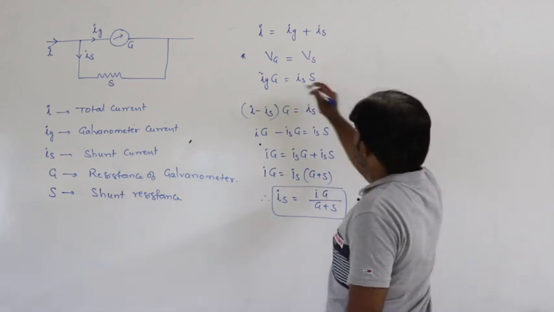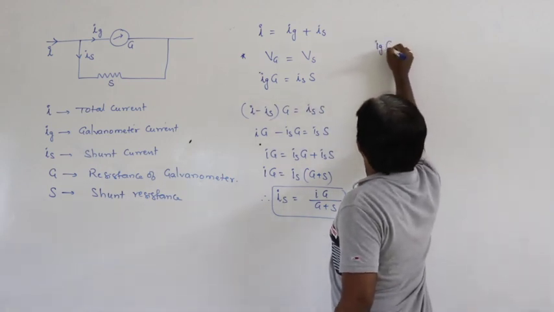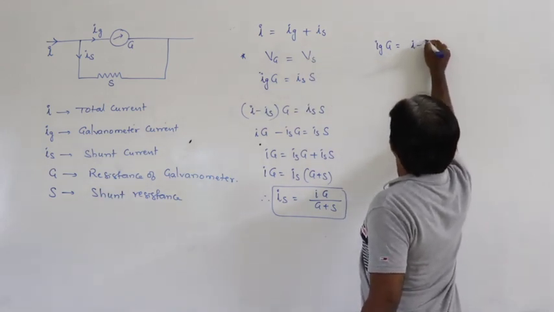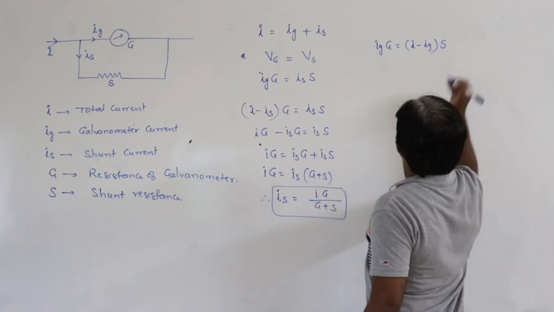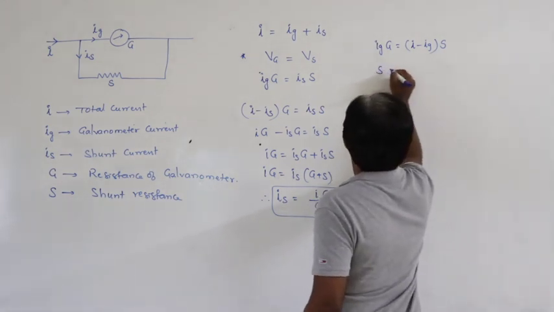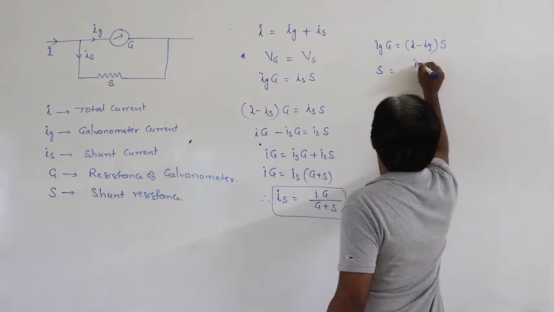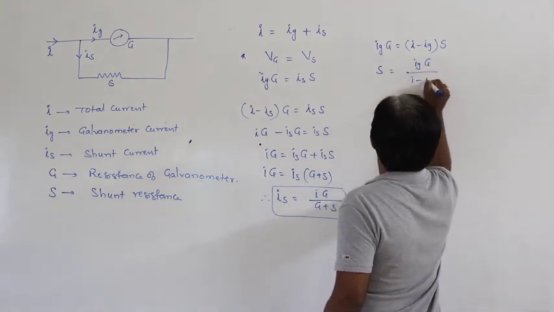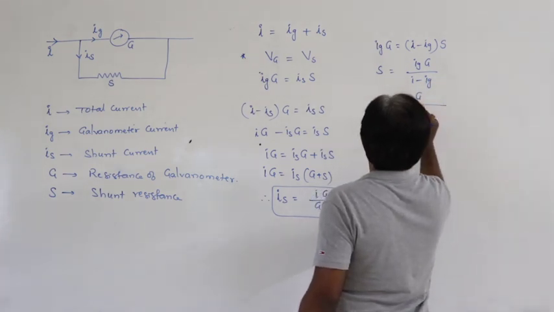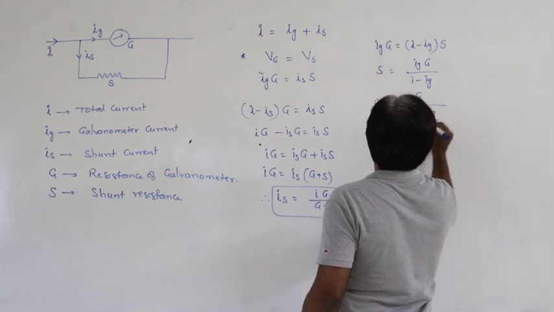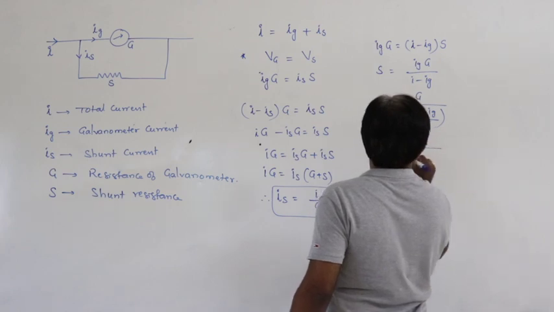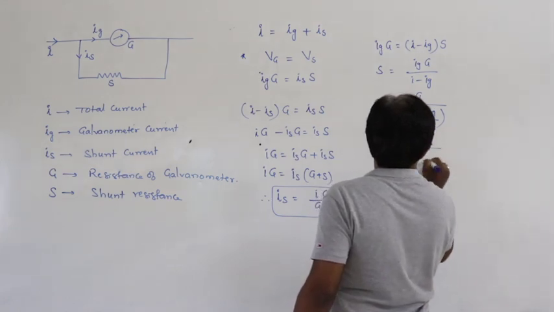In the same way, IgG = IsS, and in place of Is we can write (I - Ig)S. So from this, S = IgG/(I - Ig). So S = G/((I - Ig)/Ig), that is, S = G/(I/Ig - 1).